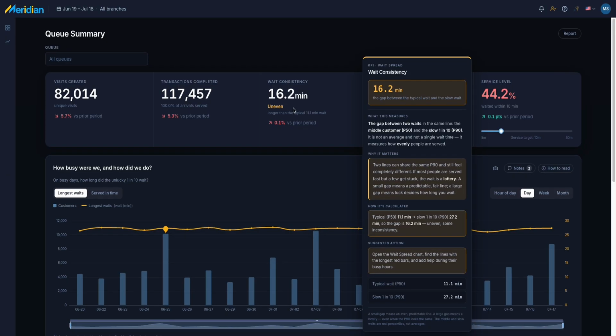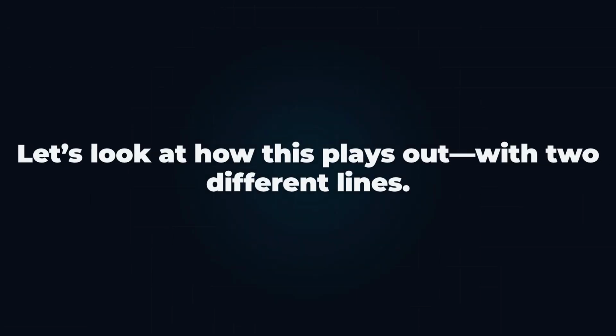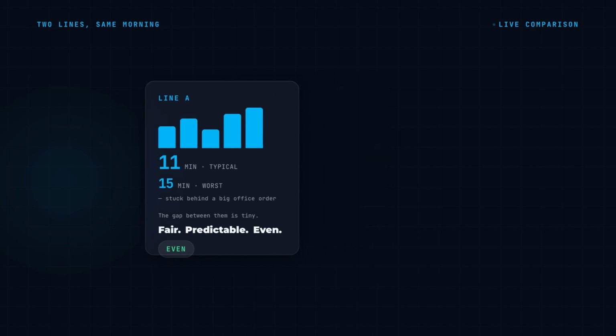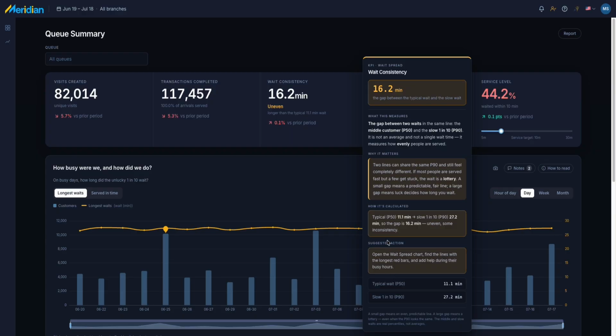Let's look at how this plays out in the real world with two different lines. In line A, the experience is highly consistent. The typical person in the middle of the line gets through in about 11 minutes. The person who hits a hiccup, like getting stuck behind a massive office order, takes 15 minutes. The gap between them is tiny. That is a small weight spread, meaning the line is fair, predictable, and even.